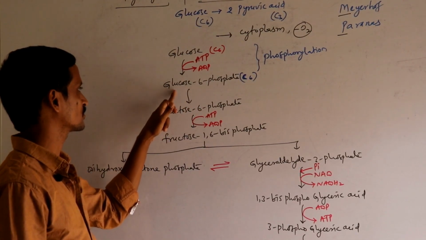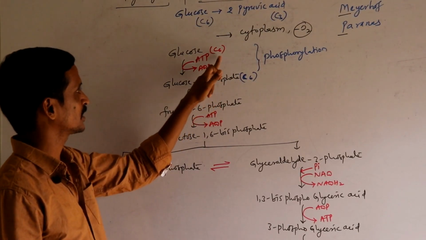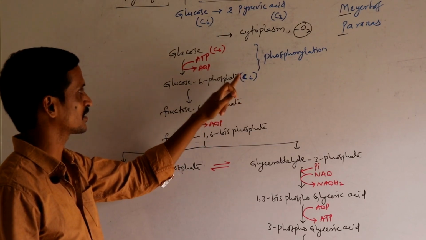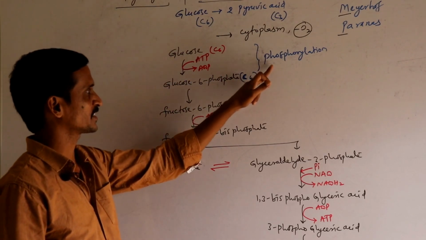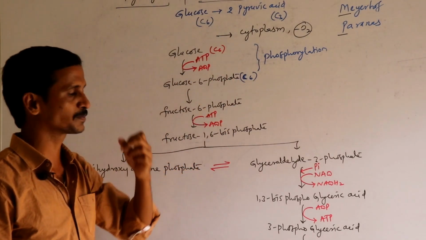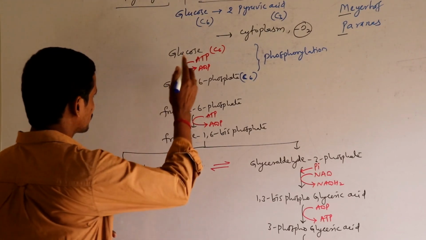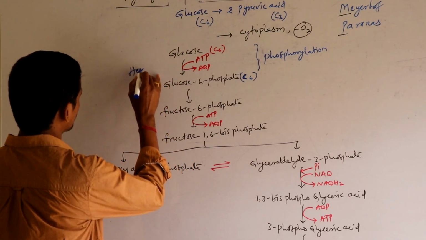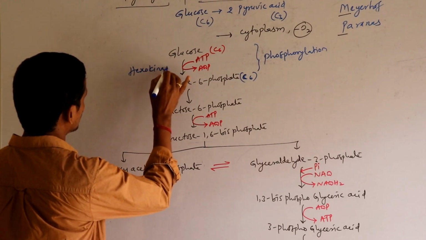So that's why it is called glucose 6-phosphate. Number of carbons remains similar. So as phosphate is added, that's why this step is called phosphorylation. Next, of course, this is possible because of an enzyme called hexokinase.